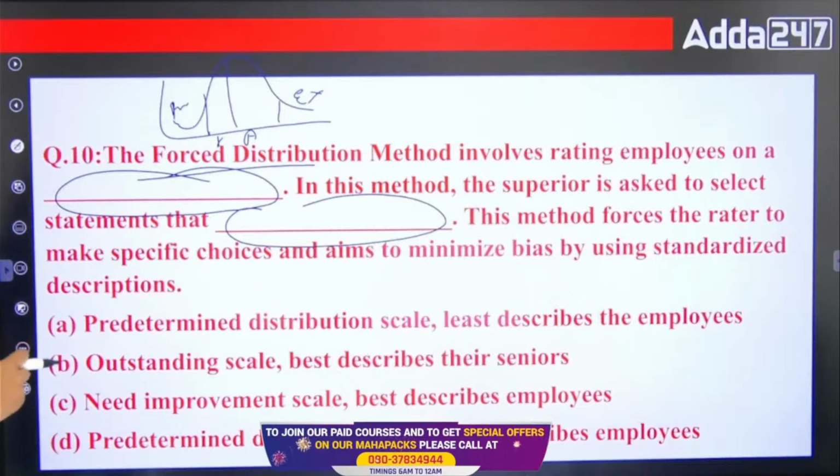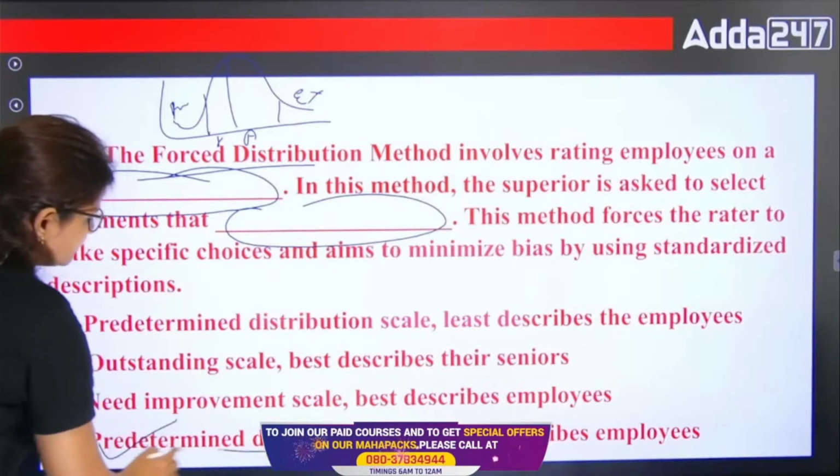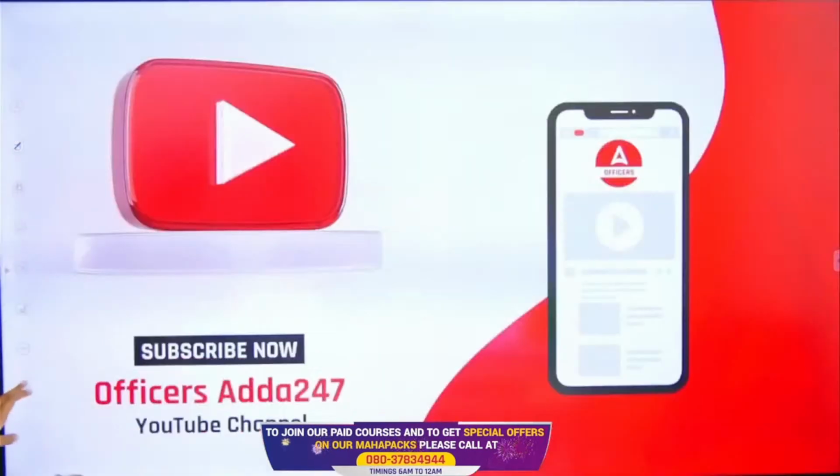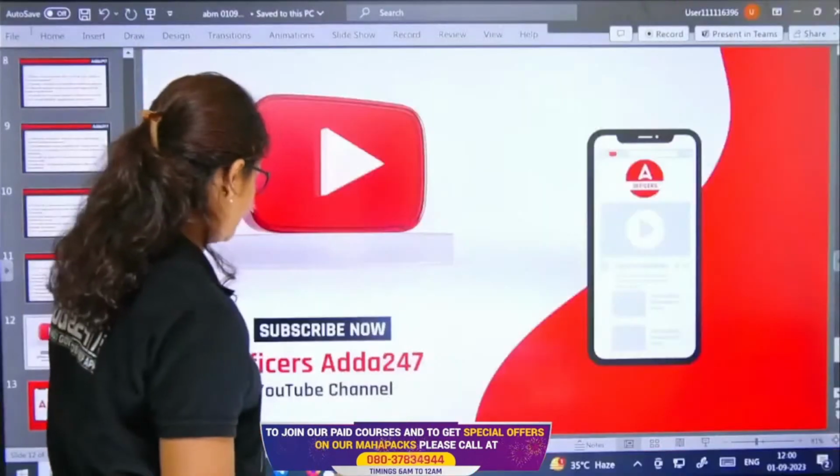So the options are: A, predetermined distribution scale, least describes the employee, right. B is outstanding scale, best describes the employee. C is needs improvement scale, best describes the employee, and D is predetermined distribution scale, best describes the employee. So D is the right answer. This is the predetermined scale, right? So now we have completed the questions here.